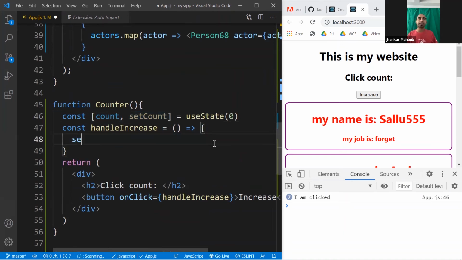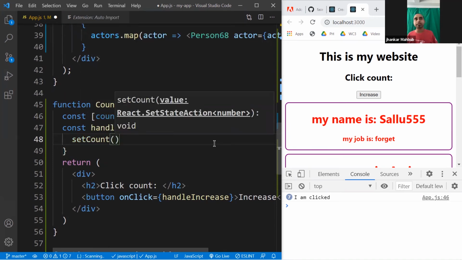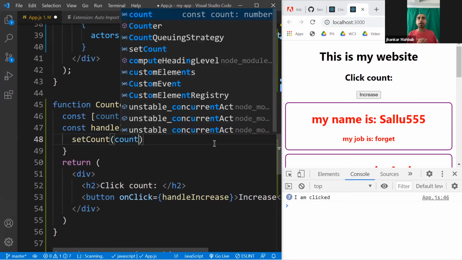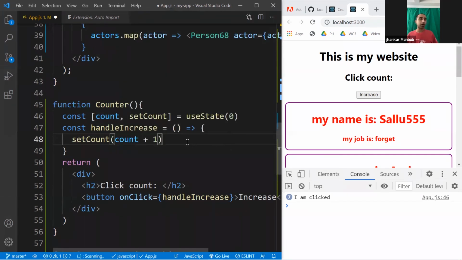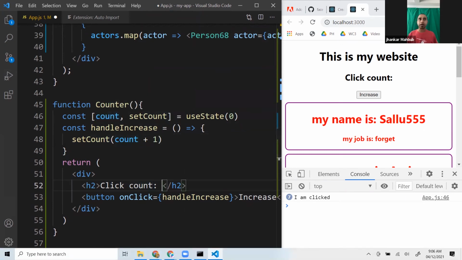So here, once it is clicked, you can call setCount. This is the function, and you can pass the value, and the value would be whatever the value of count plus 1. That's pretty much it. If you save it, right now you will not see it anywhere because we are not using or displaying the count anywhere. So here you can dynamically show this variable count.